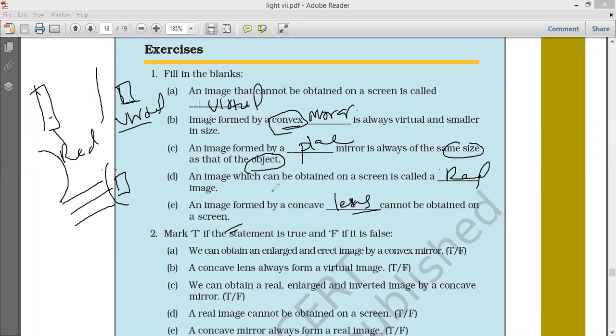With a concave lens, you observe the image on this side, and you can't see it on the screen, so it is virtual. Next, fill in the blanks. We can obtain an enlarged and erect image by a convex mirror?